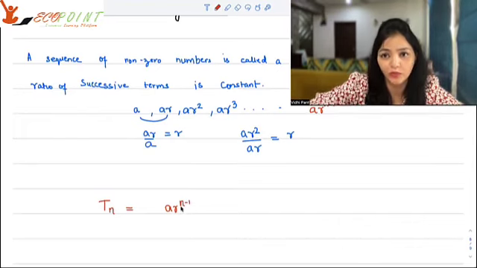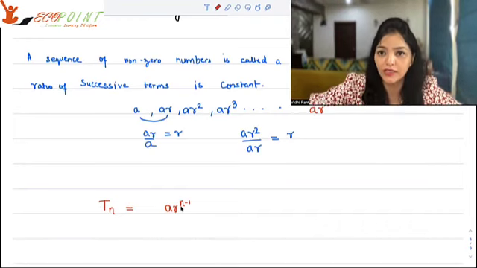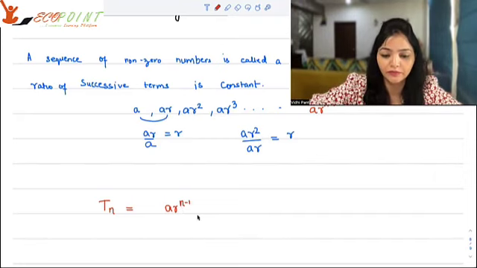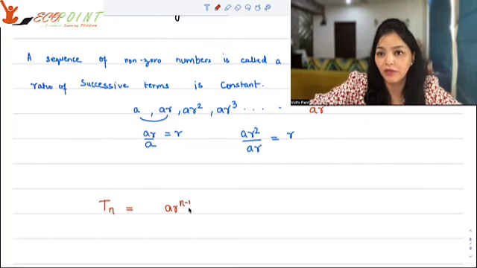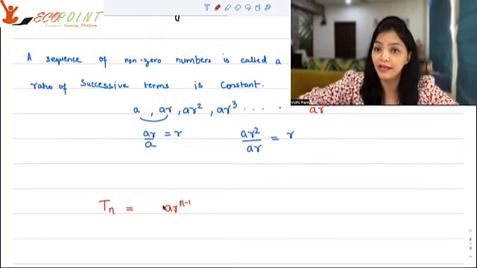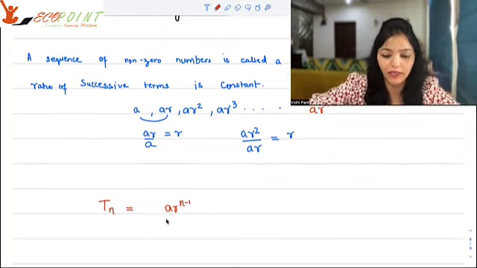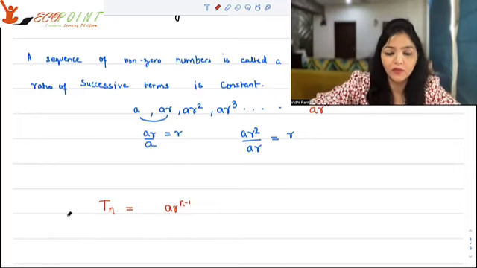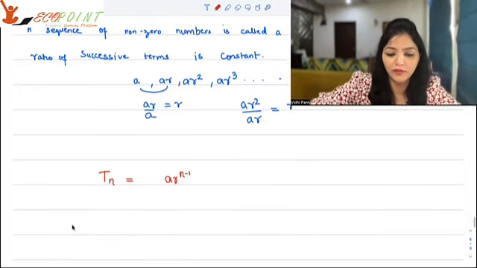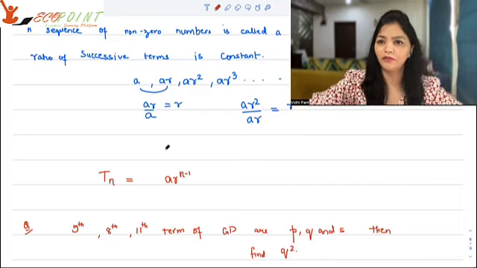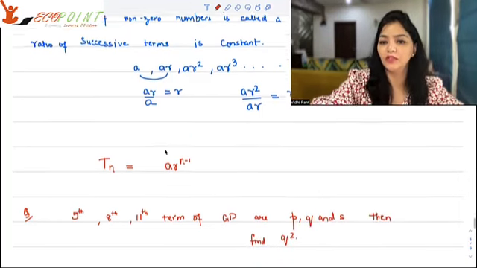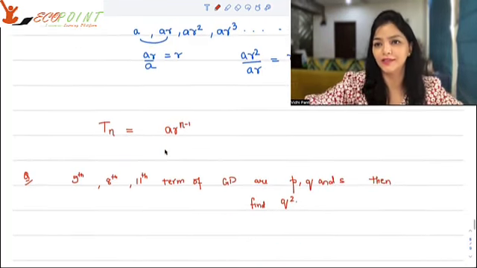If your starting term, and I'm giving you a general scenario, is A, then AR, then AR square, and so on and so forth, then your nth term will be AR to the power n minus 1, because you have n terms in total starting from A. Now, suppose you have a question here: if the 5th, 8th, and 11th terms of a GP are P, Q, and R respectively, then find Q square.